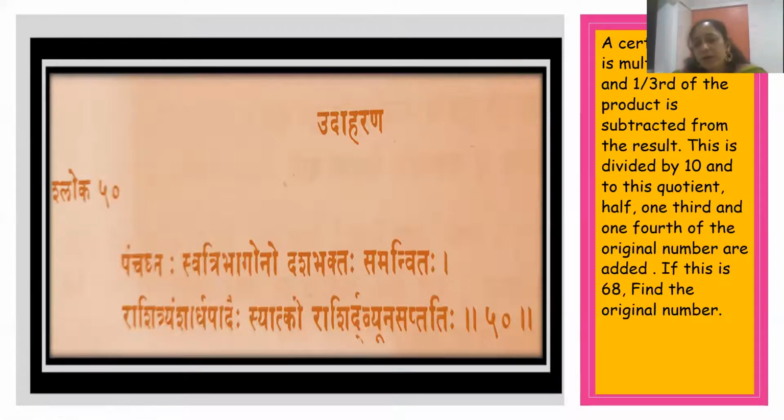And I want to tell you that this entire text is addressed to his daughter, supposedly his daughter, called Lilavati. That's why the name of the text is Lilavati. But when he is addressing his daughter, never ever does he order her, never ever does he use harsh language. Since she is a daughter, he says, please my dear daughter, can you tell this? Please my beautiful daughter, can you find out this answer? Please my quick and intelligent daughter, can you do this?